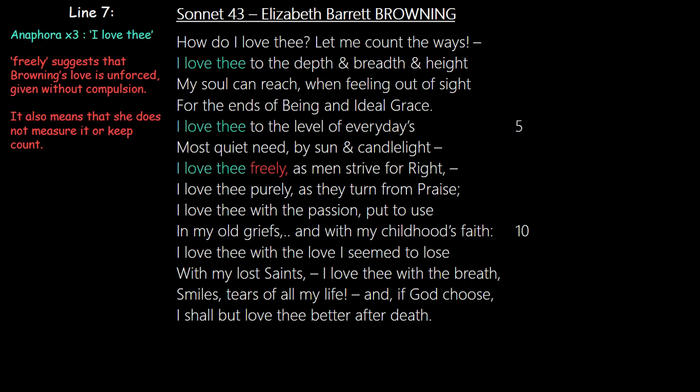And she says, "freely." Freely suggests that Browning's love is unforced. It is given without compulsion. When you give something freely, nobody compels you to do it. So that's the first explanation for it.